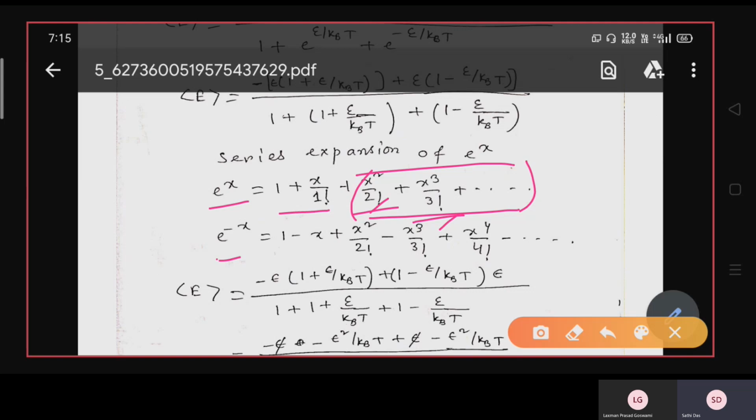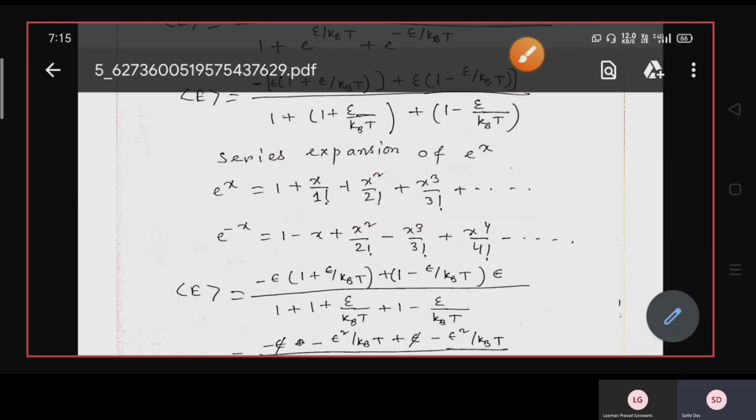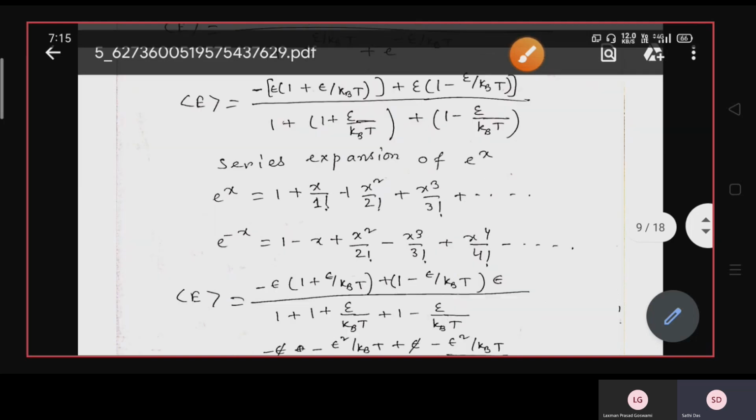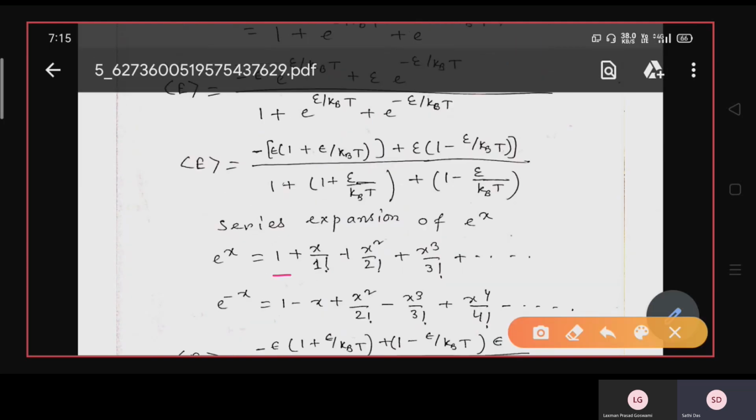Similarly, e to the power minus x can be written as 1 minus x plus x square by 2 factorial minus x cube by 3 factorial. So we are not counting the higher order terms of x, only the first two terms of the exponential.